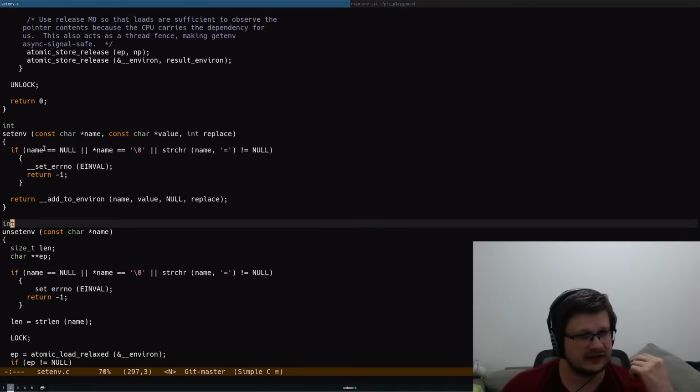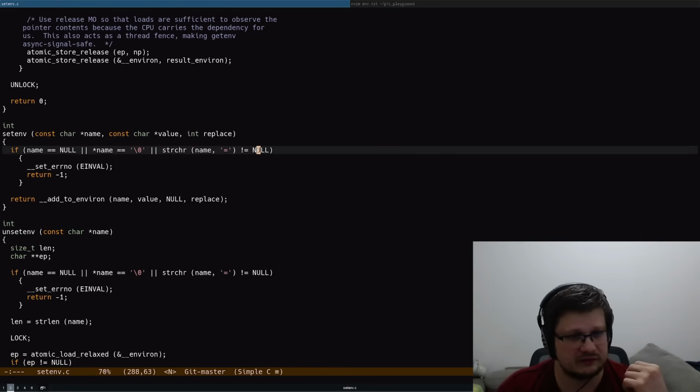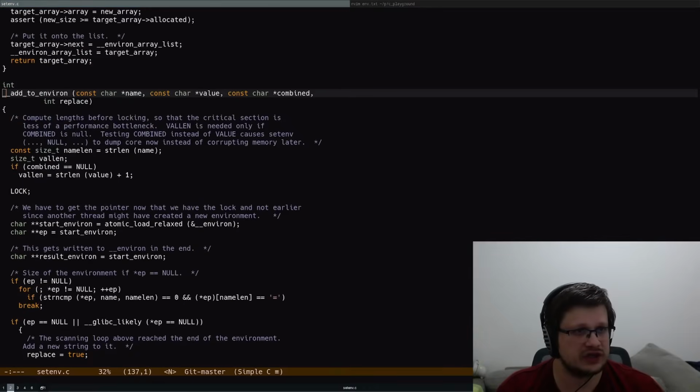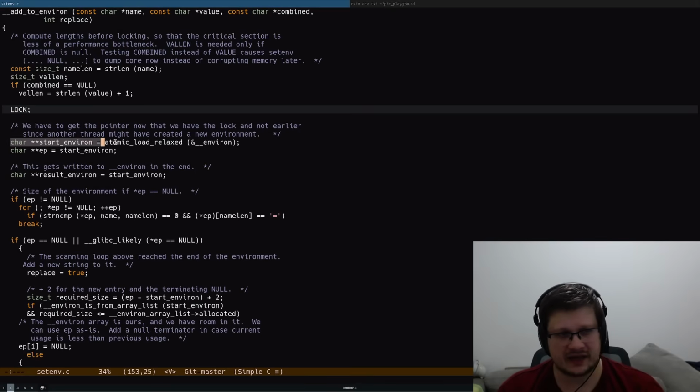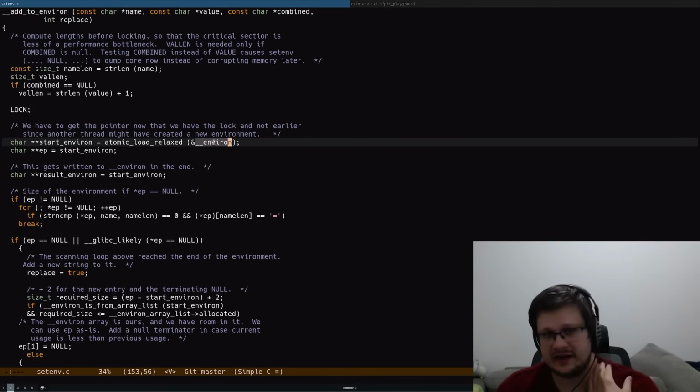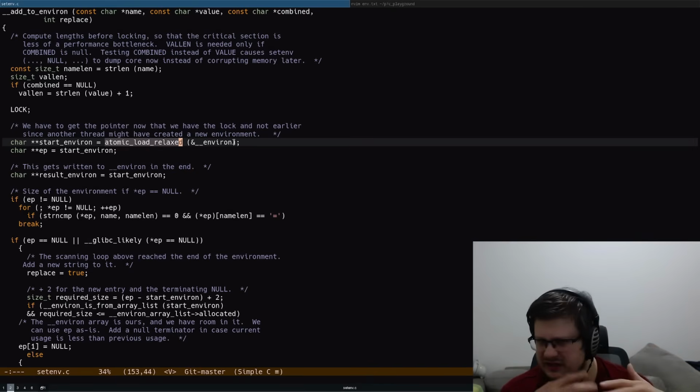So there's our setenv and what it does, a bit of a validation. And after that, it calls add to environ, which is here. And this, I think, is where everything interesting starts. Yeah, here is our global variable, double underscore environ. So we get its address and we are taking it atomically. And loading it atomically just means that it's either loaded or not. There is no weird intermediate state where a pointer is half loaded.